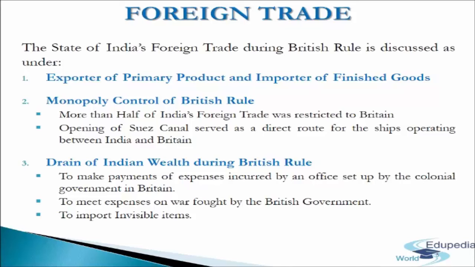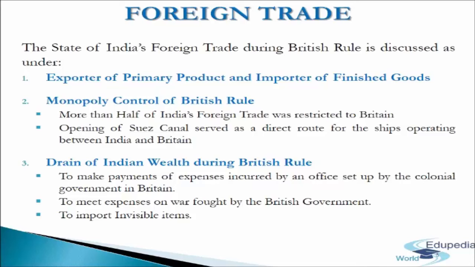Now we come to the third point, that is drain of Indian wealth during British rule. Under the British rule, India became an exporter of primary products, raw material, and an importer of finished goods. There was a huge export surplus due to excess exports.